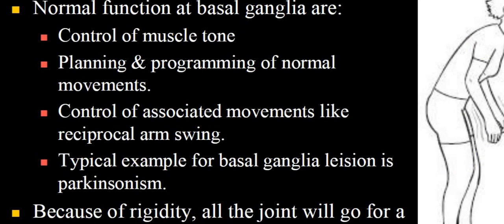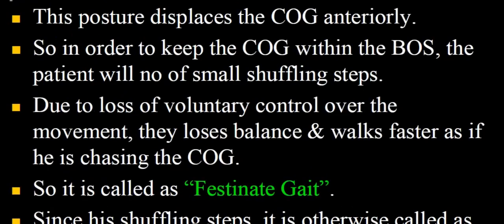This posture displaces the COG anteriorly. In order to keep the COG within the BOS, the patient will take only short shuffling steps. Due to loss of voluntary control over the movement, they lose balance and walk faster, as if chasing the COG. It's also called the festinating gait. Since the steps are shuffling, it's otherwise called the shuffling gait.